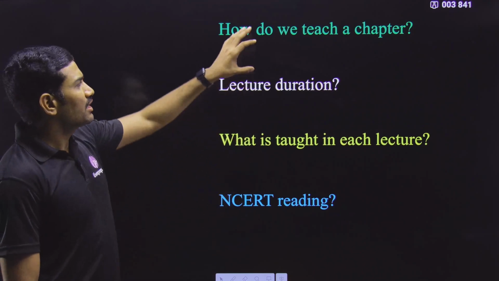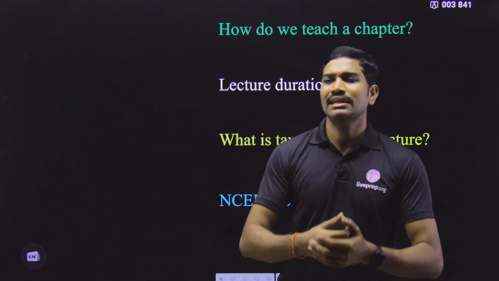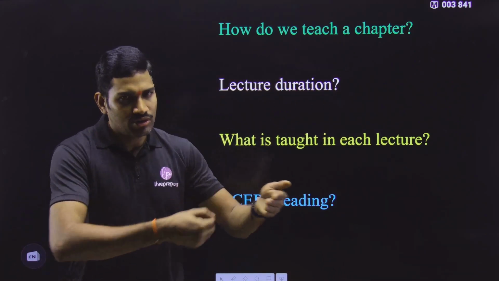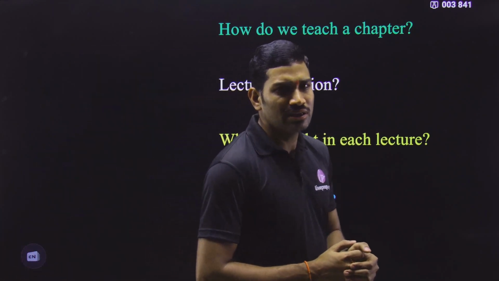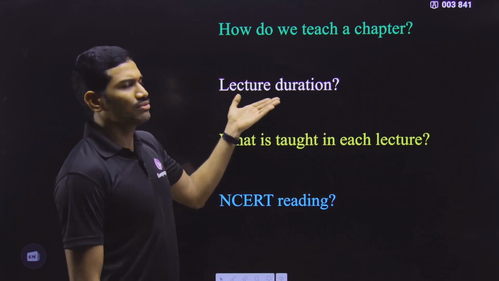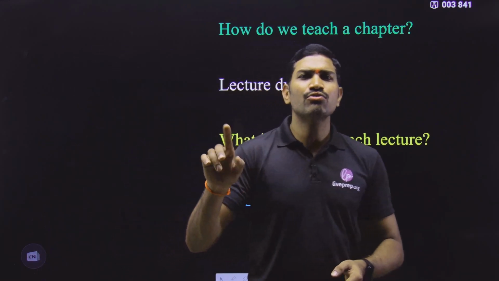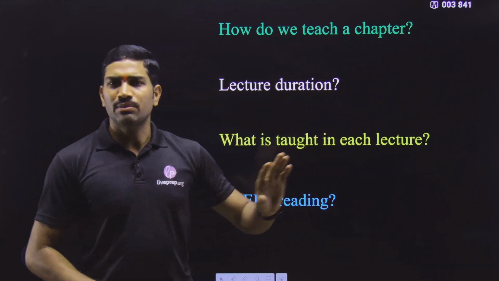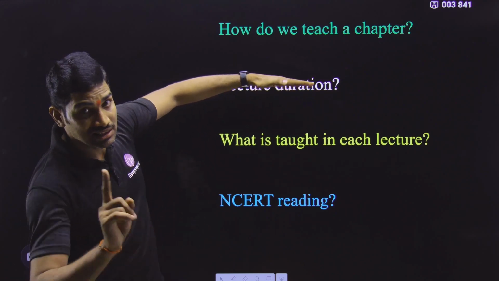And next one, how exactly we are teaching a particular chapter. Here I am giving a general idea, so that whenever you start the regular course, you will be ready for that type of teaching pattern. In a regular chapter, what is the lecture duration? On an average, 40 to 45 minutes will be the duration for a regular theory lecture in the regular course. This will be the duration for each lecture.